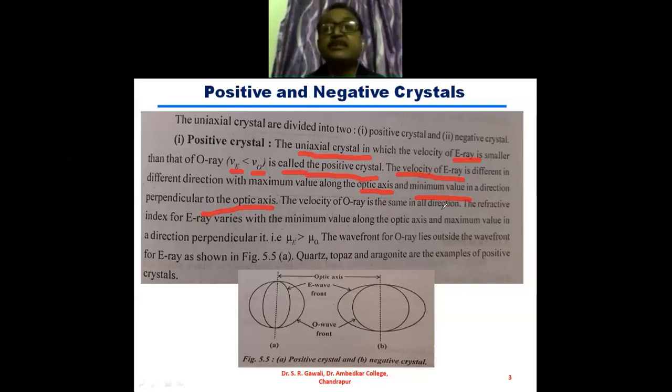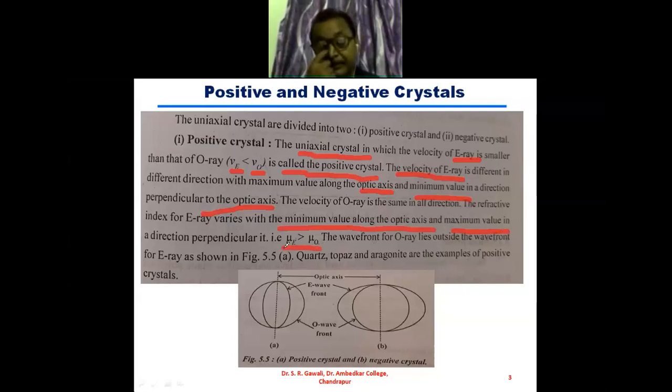For the positive crystal, therefore, the refractive index for the E ray, extraordinary ray, varies with minimum value along the optic axis and maximum value in a direction perpendicular to the optic axis. That is, mu E is greater than mu O. Here mu E means refractive index.